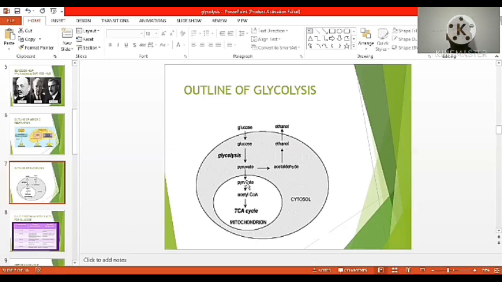This occurs in an aerobic environment, that is, in the presence of oxygen. In some cases, in the absence of oxygen, it is called anaerobic respiration. The pyruvate is converted into acetaldehyde and finally ethanol, sometimes lactic acid. This is known as the fermentation pathway.